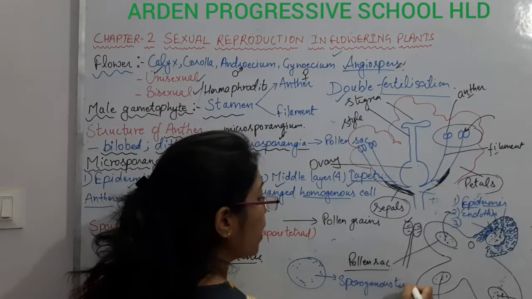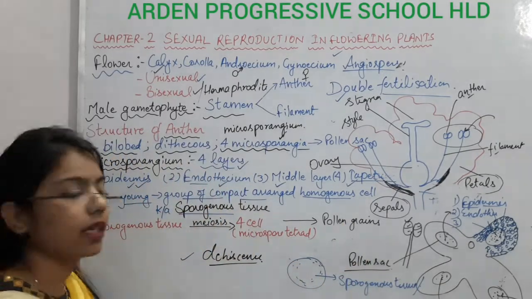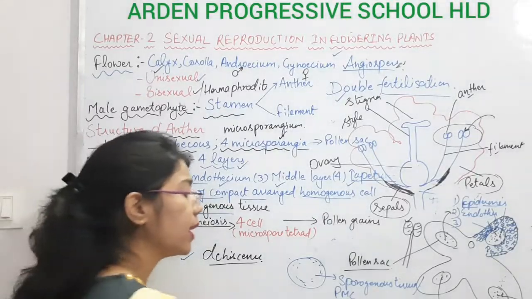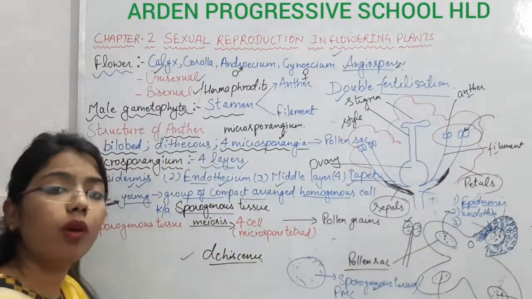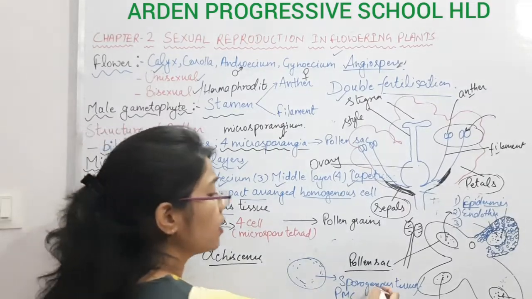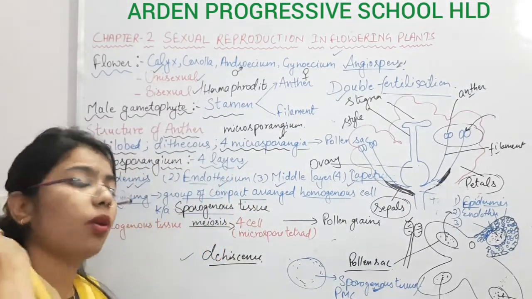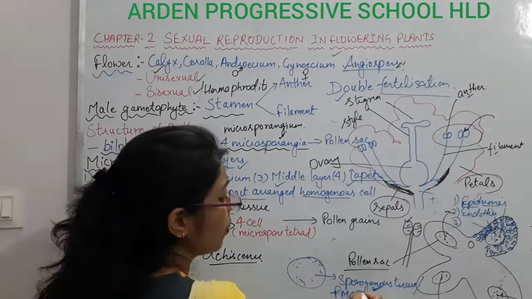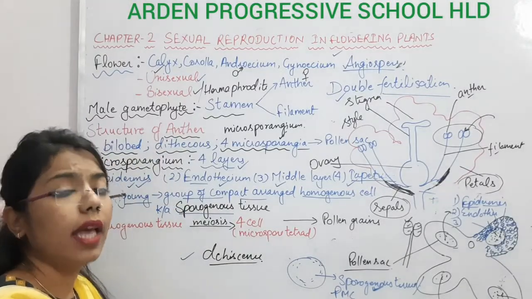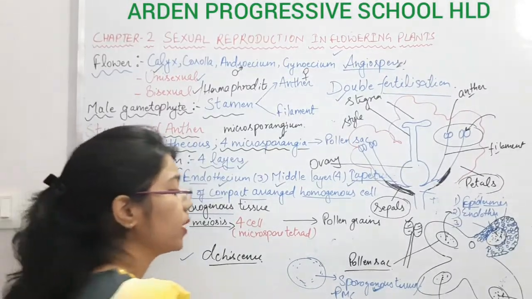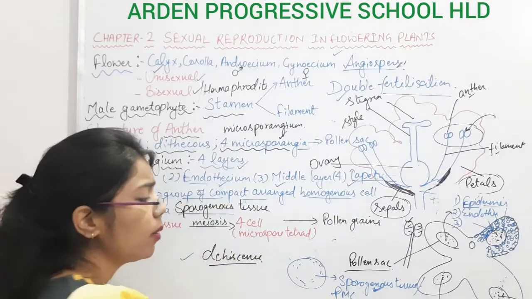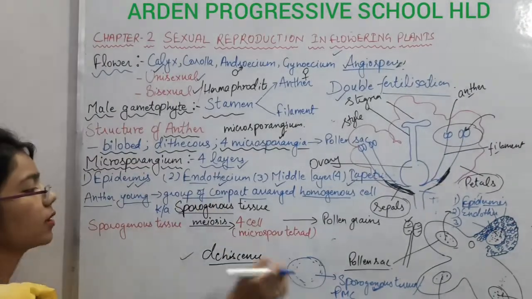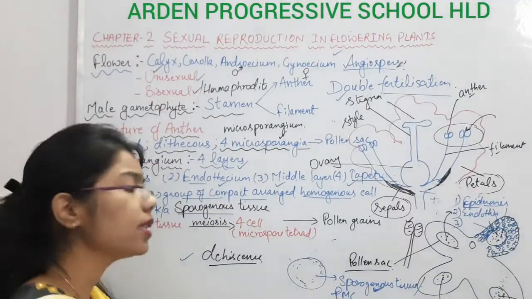It is also known as the pollen mother cell, because it has the potential to form pollen grains. That is why it is known as pollen mother cells, as well as the MMC, from where pollen grains are going to form. So these compact structures are known as sporogenous tissue.